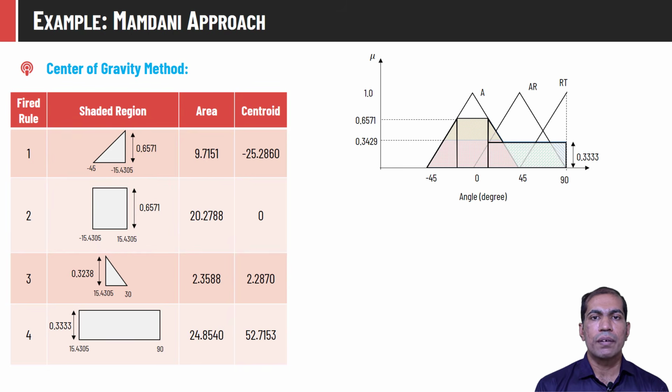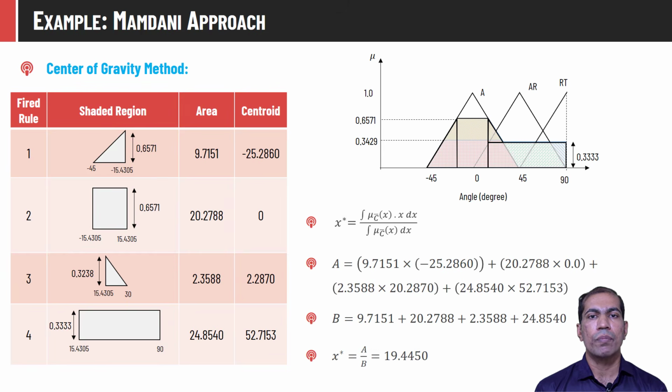So from the slide we have shown earlier, we can easily compute the area of all such standard shapes, and we can easily compute the center also. The area and center for the rest of the shapes are shown here. And if we put all these values in the equation of the center of gravity method, we will get the crisp value corresponding to this fuzzy output set as 19.4450, which is quite close to the center of sums method.